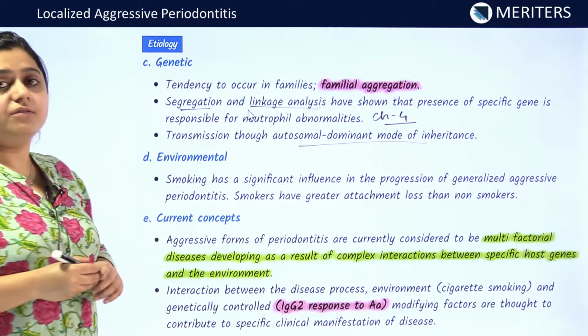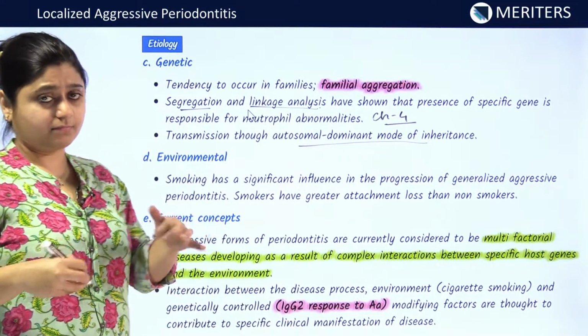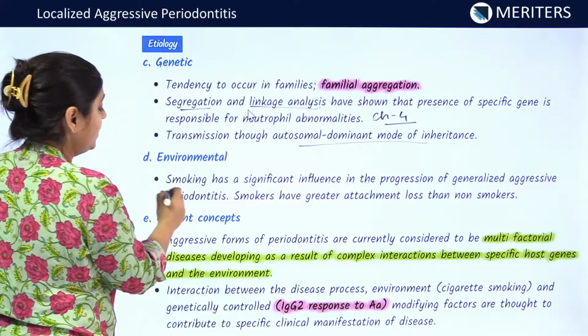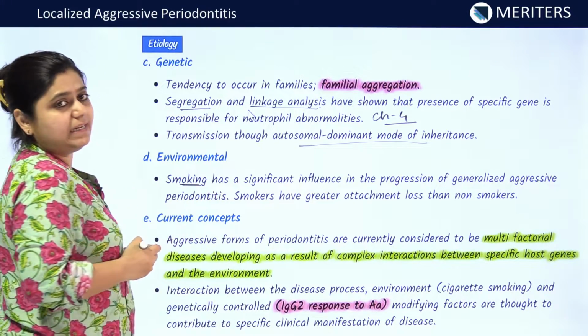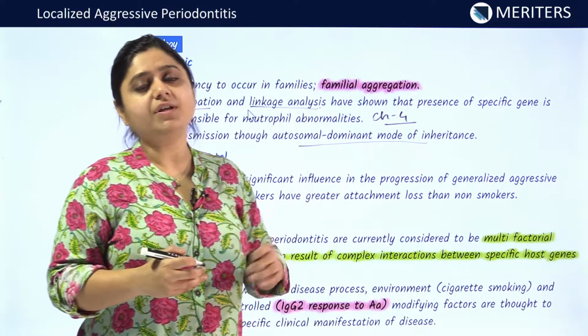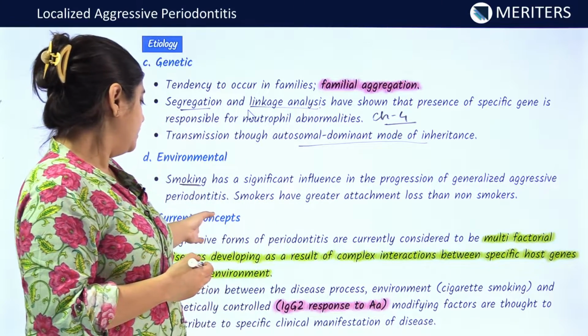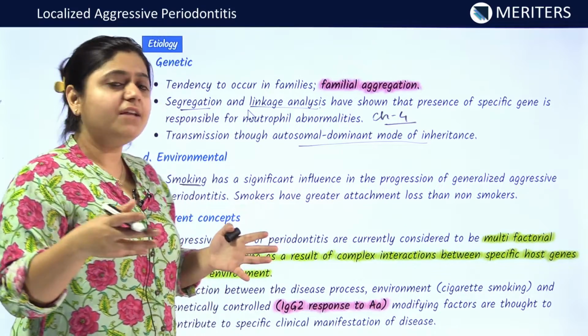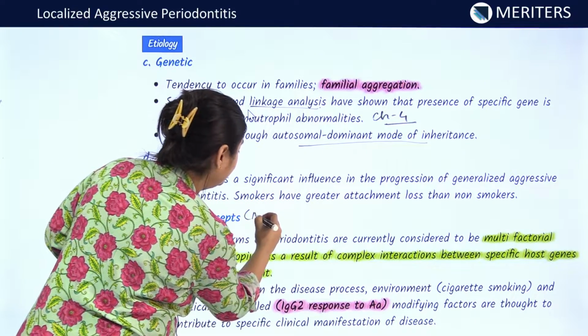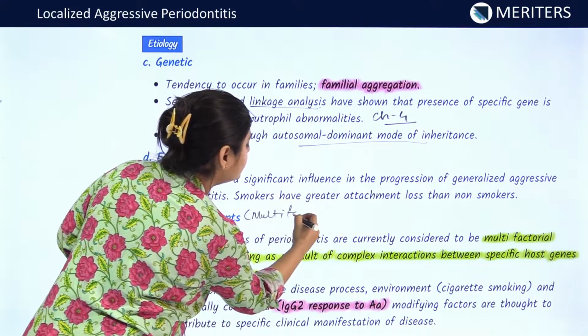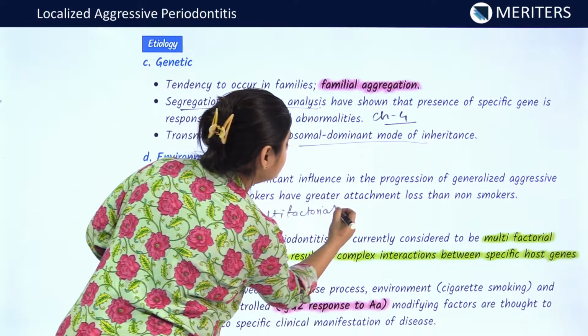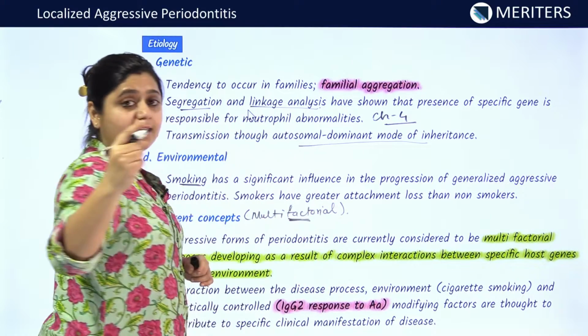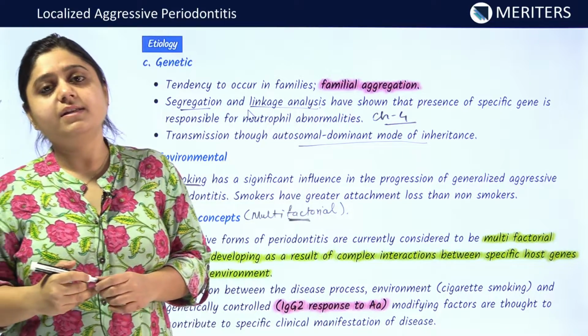The environmental factor which is responsible for causing aggressive periodontitis is smoking. It is frequently seen that the affected individuals have a history of smoking. The current concept is that aggressive periodontitis is a multifactorial disease. Why multifactorial? Because not only a single factor is responsible for causing the aggressive periodontitis.